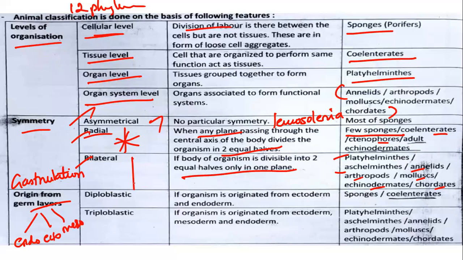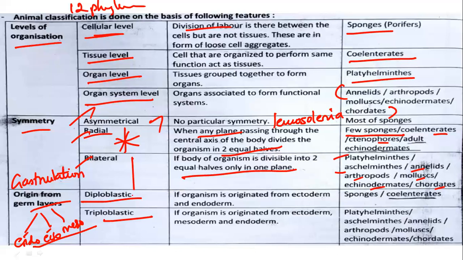If an organism has all these three layers, that means the whole organism originates with the help of these three layers, then those organisms are called triploblastic. If an organism originates only with ectoderm and endoderm layers, then those organisms are called diploblastic.